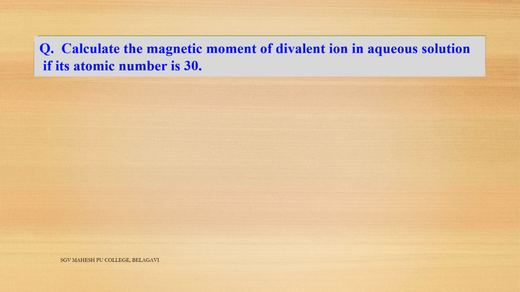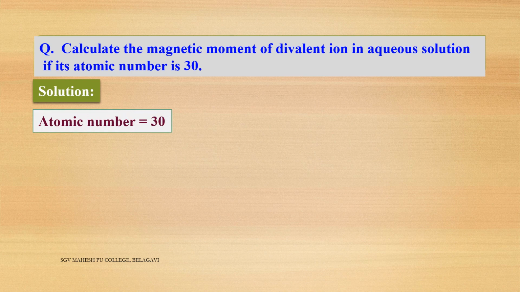Next one: calculate the magnetic moment of a divalent ion in aqueous solution if its atomic number is 30. So we know that atomic number 30 is nothing but zinc.